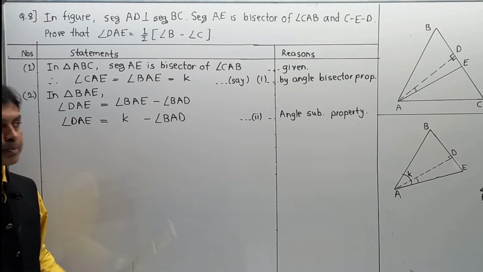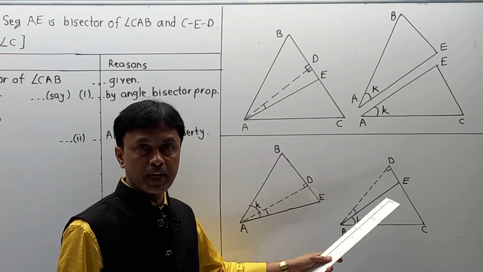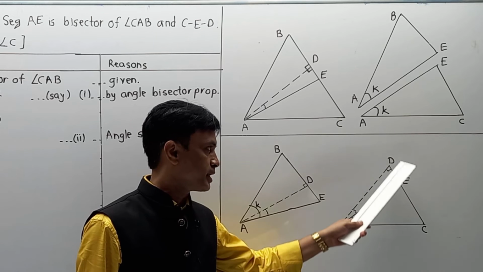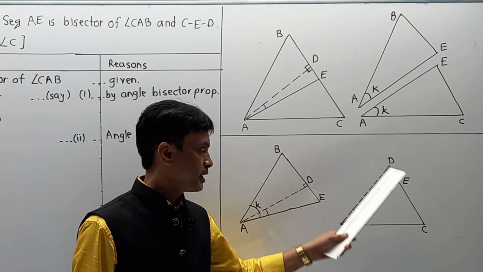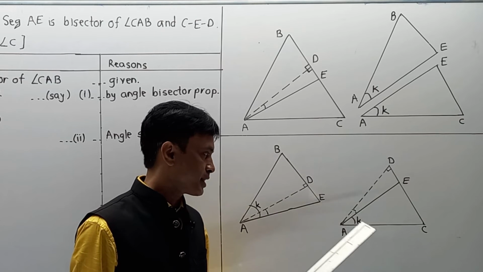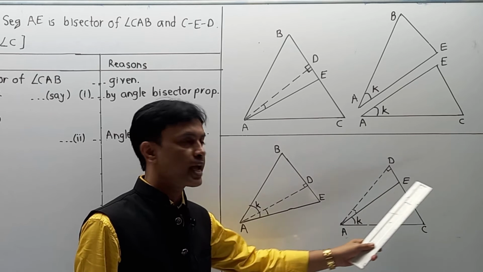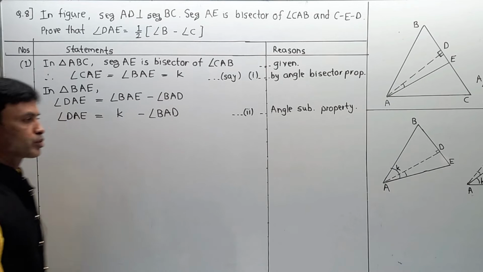But what is exactly that pattern? Once again, please pay attention. Now, in the third part of our diagram, here we have to discuss DAC. What exactly is meant by DAC? It is the addition of DAE plus EAC, that is nothing but K. And now, again I am going to filter DAE from this diagram. How would I write it? Pay attention. So, part 3.